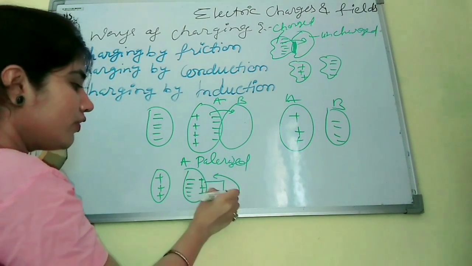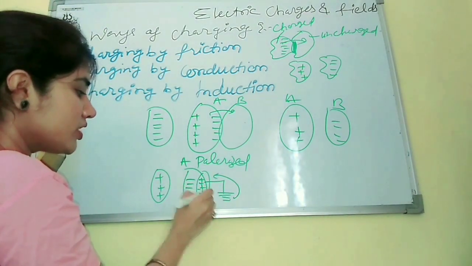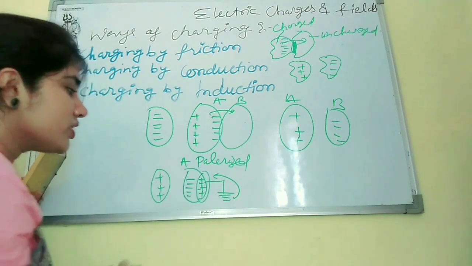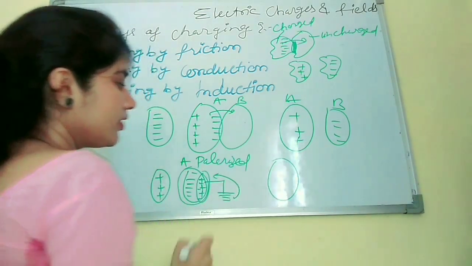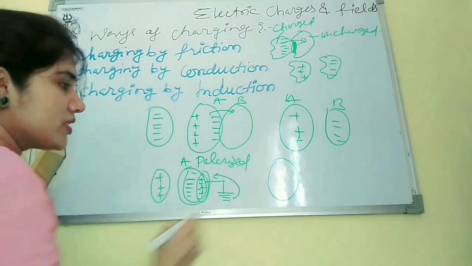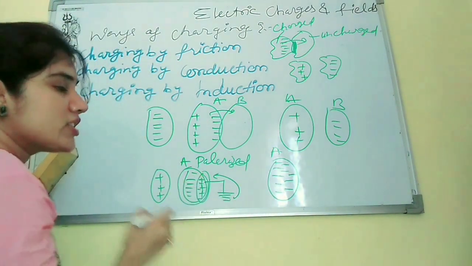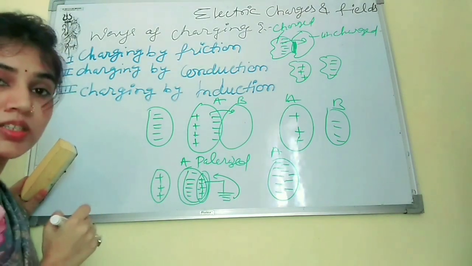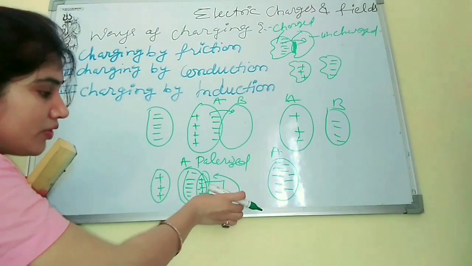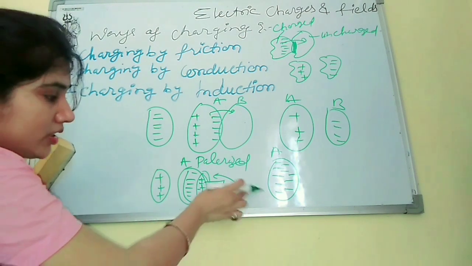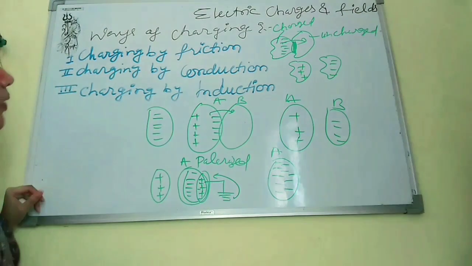The electrons will flow from here to here, and they will cancel out all the positive charge, and this body will contain only negative charge. So after this process, A will be negatively charged, because all the positive charge is cancelled out by the electrons coming from the earth, because here we are giving the earthing, and earthing is the ocean of electrons. Okay, just note it down.